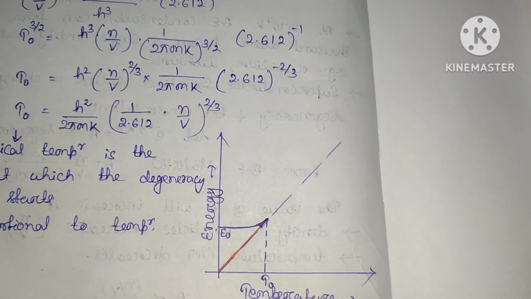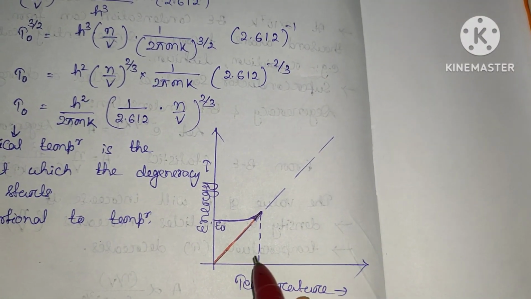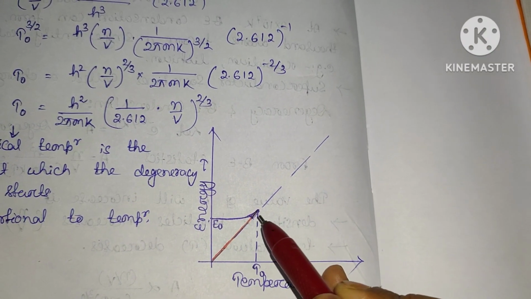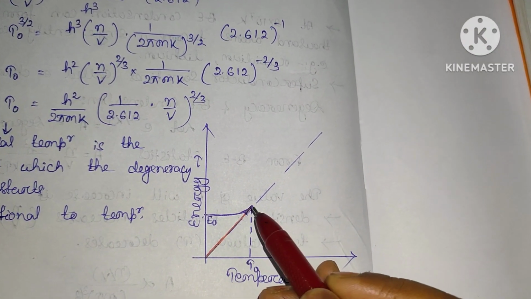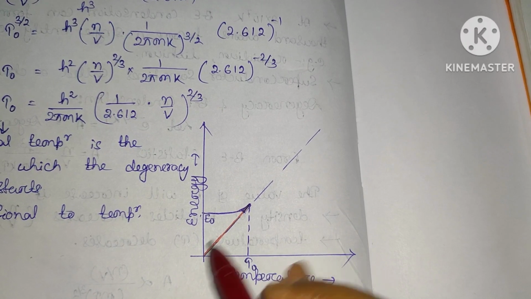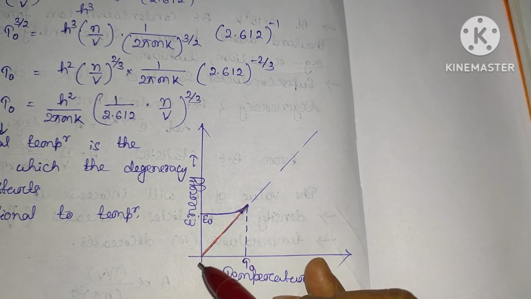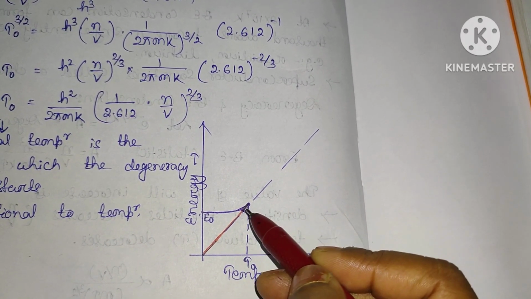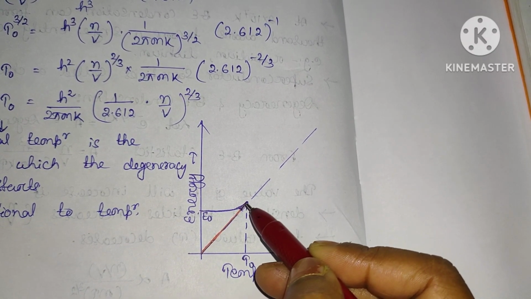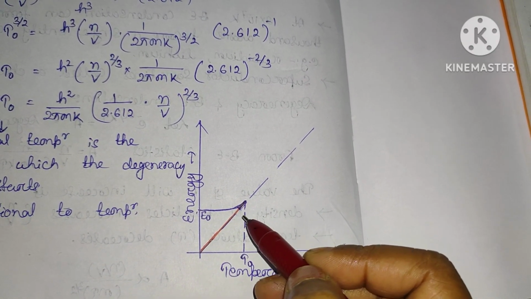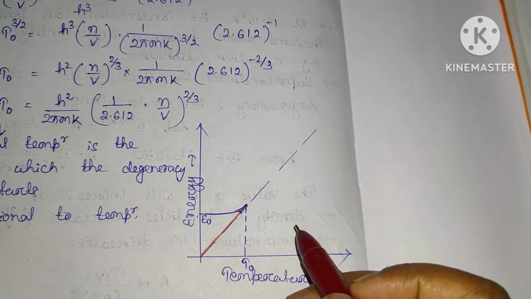Clear? So when T is less than T naught, this red line represents the non-degenerate gas, and this blue line part only represents the degenerate case.